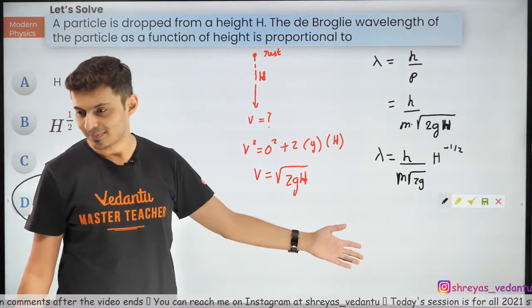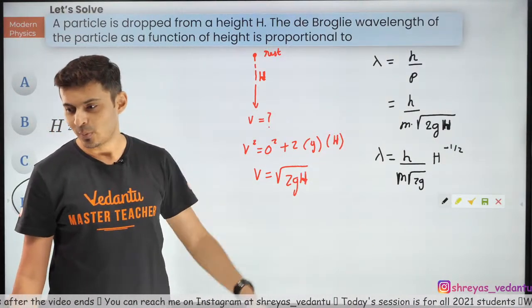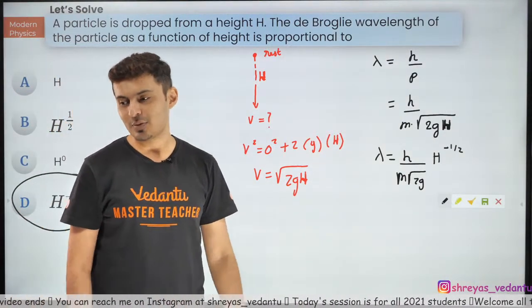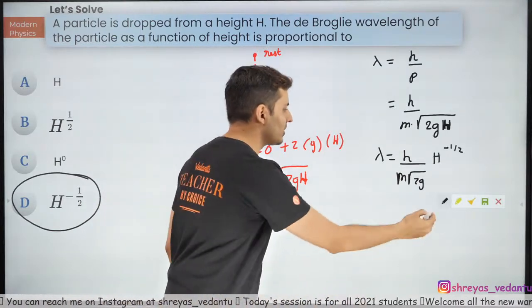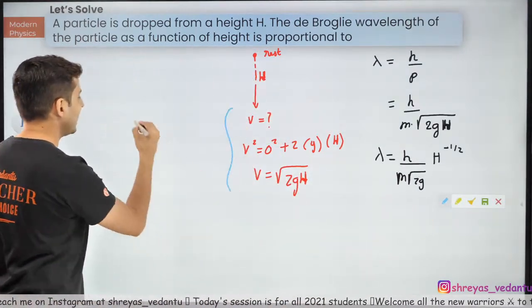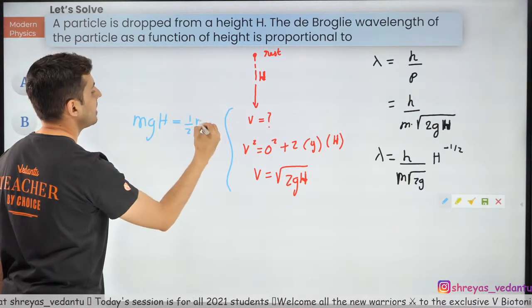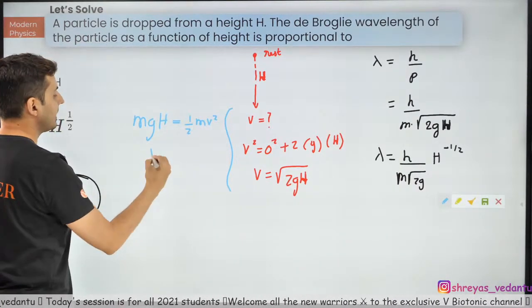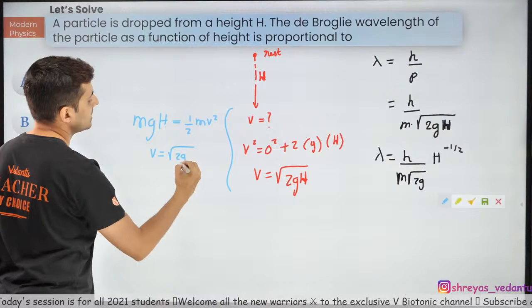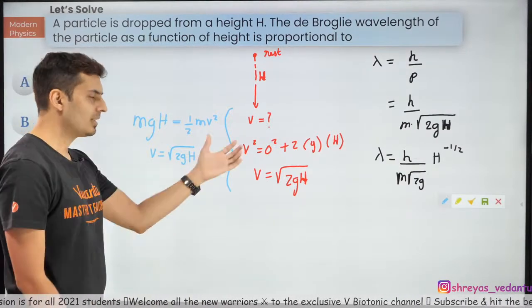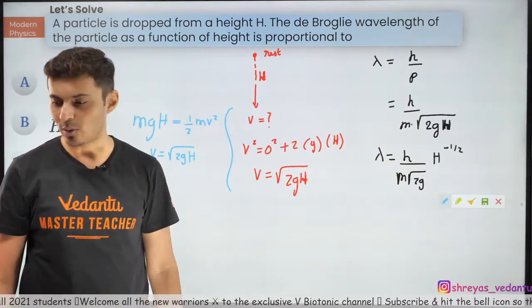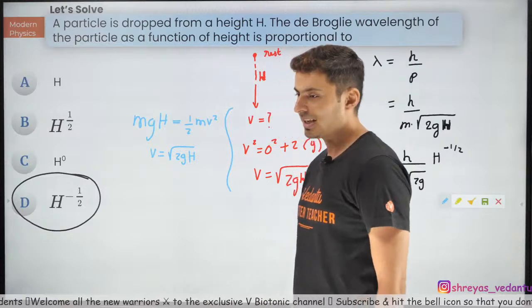Now you got it, guys? Yep, clear? Oh my god. You have used potential energy formula, is that right? Yes, bacha, you can also use potential energy formula. Even if you write mgh is equal to half mv squared, you will still get v is root of 2gh. It's one and the same thing. There are just two ways of approaching the same problem. It's up to you. Okay, clear.